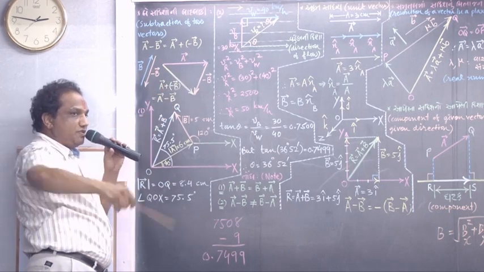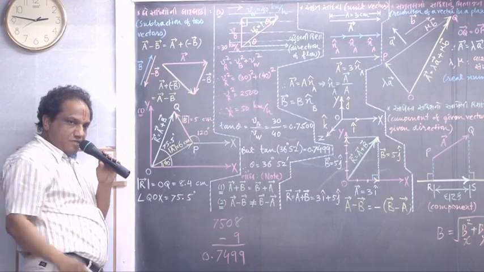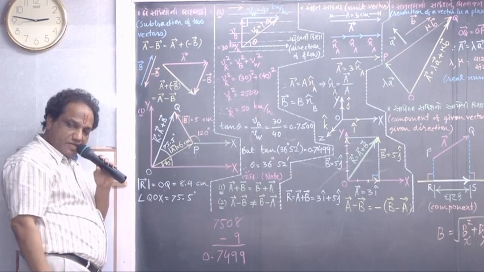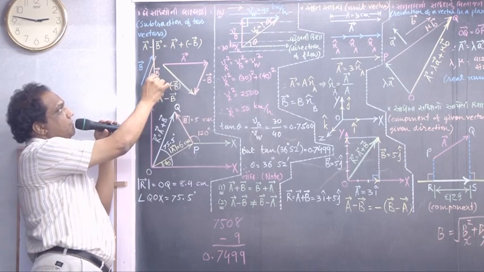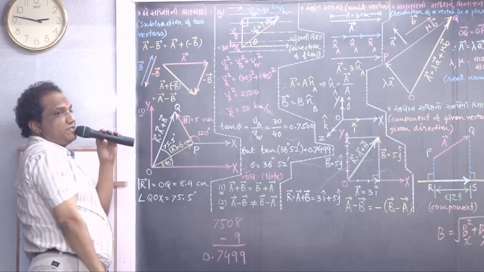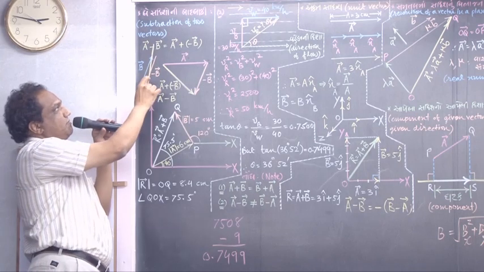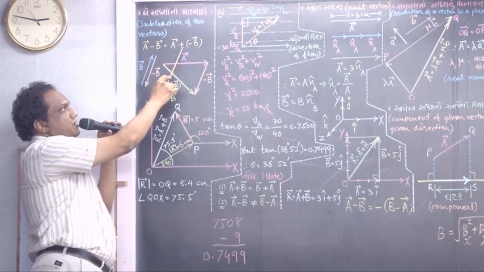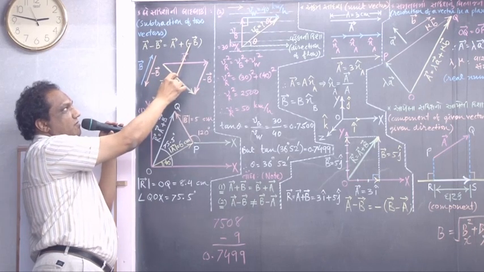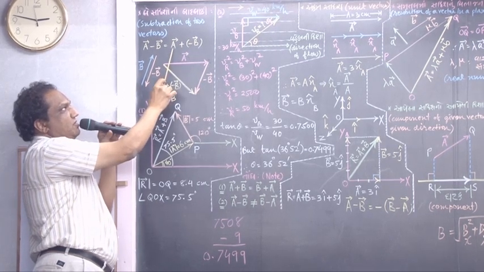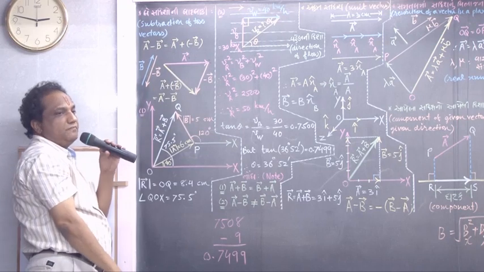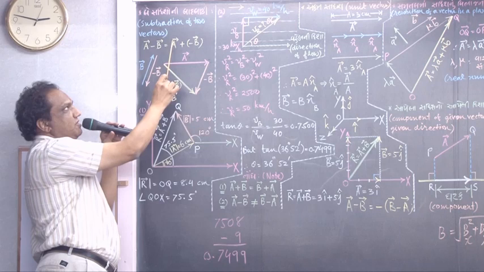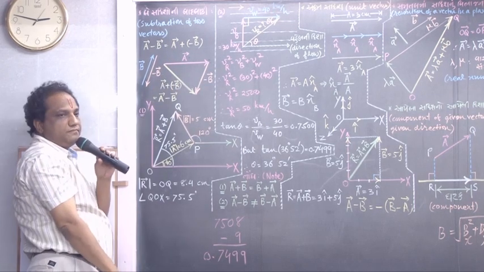It's an opposite vector, or a negative vector. So subtraction of second vector from first vector is nothing but addition of negative of second vector with first vector.